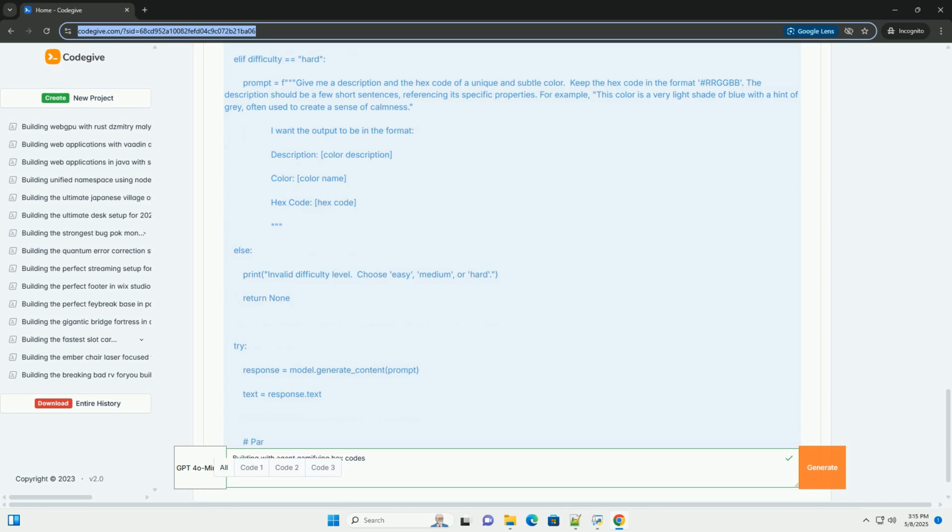Translation: translate text between multiple languages. Code generation and explanation: generate code snippets and explain existing code. Image generation: via other models or integrated tools, create images from text descriptions.